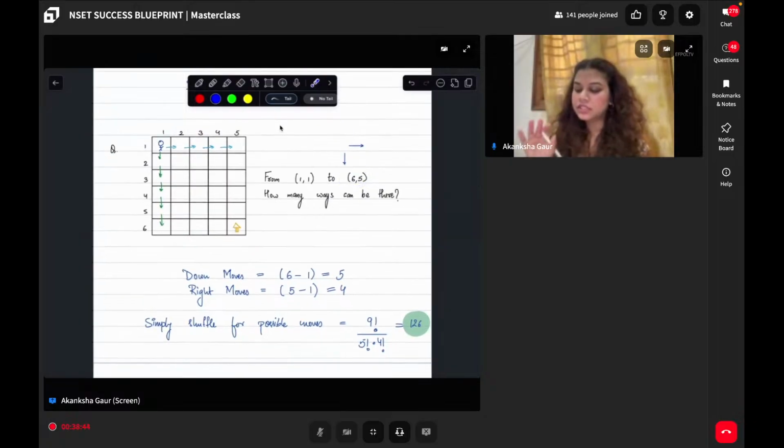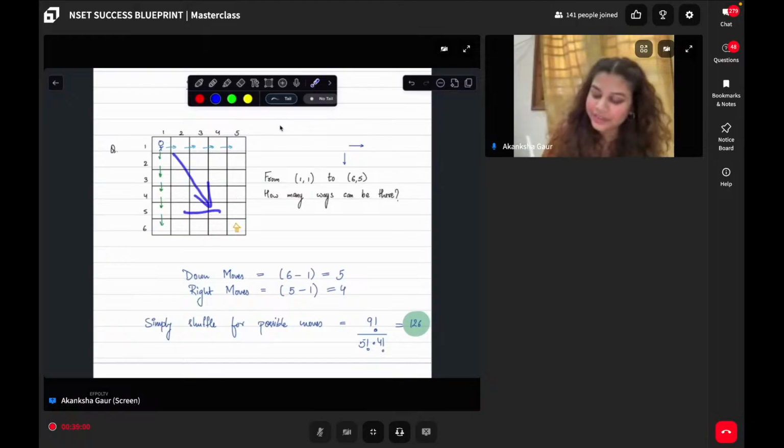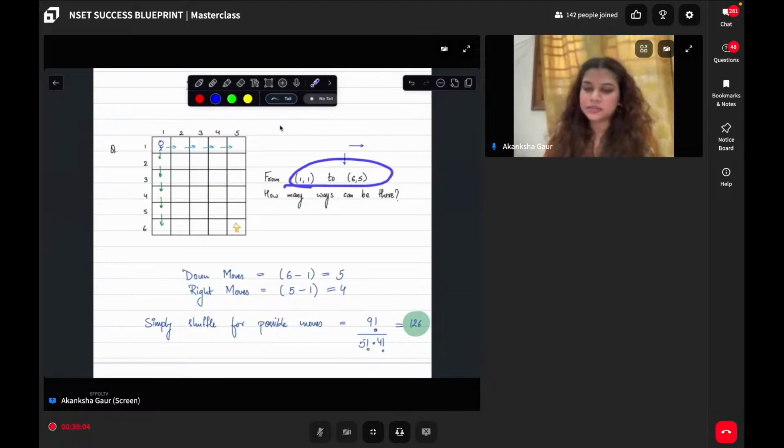See, first I can say that if I am moving either in the right direction or in the downward direction, there is no other path possible. There is no other movement possible. We cannot go diagonal, we cannot go left, we cannot go up. So only possible is this.